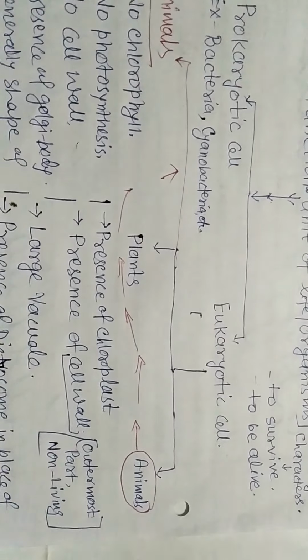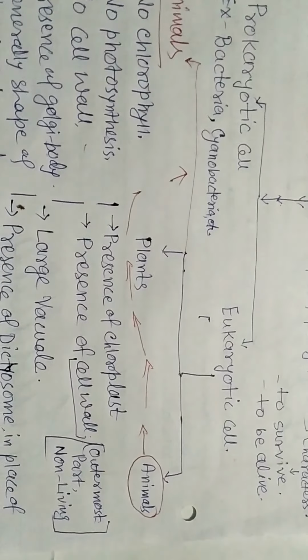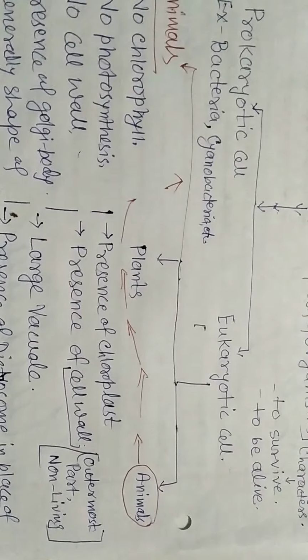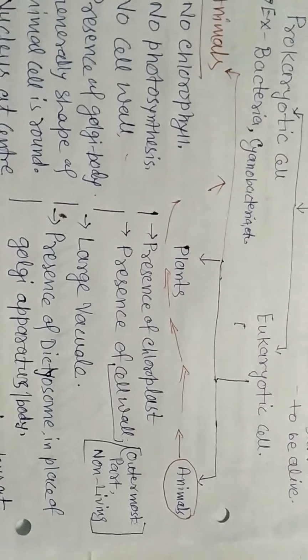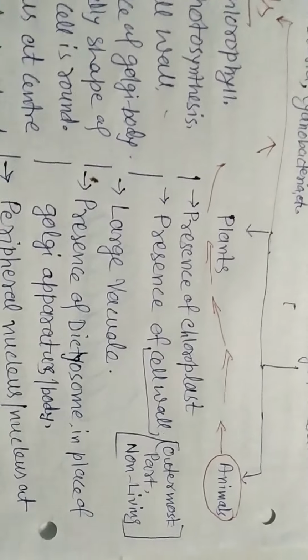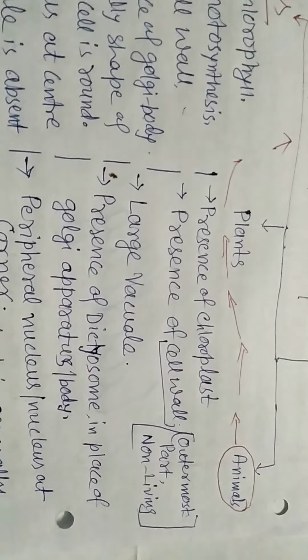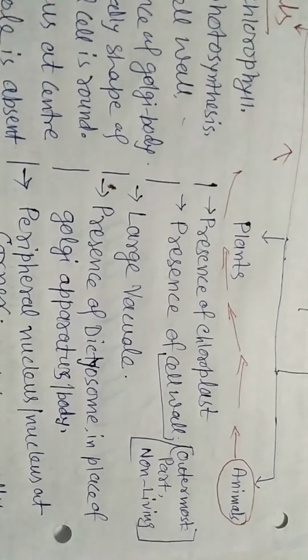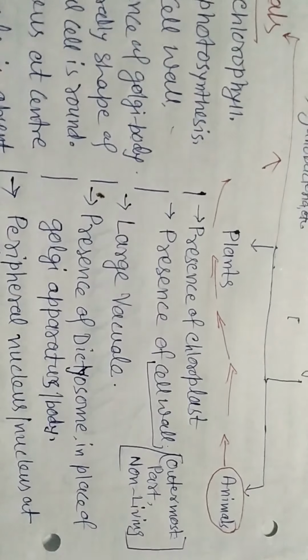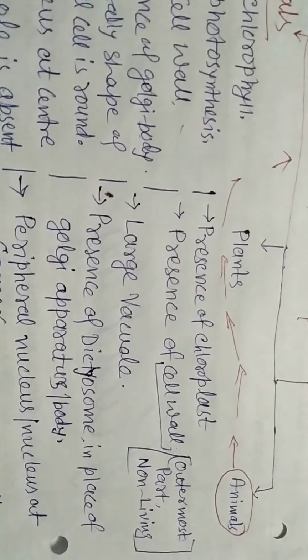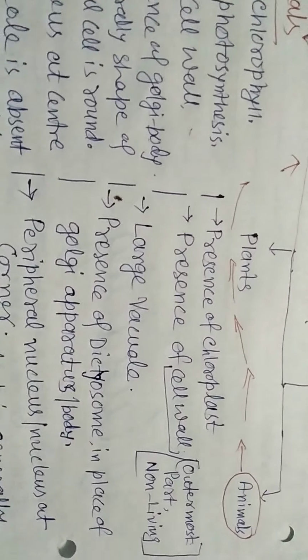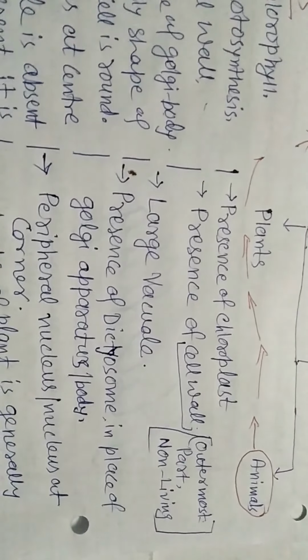Now we discuss animal cell and plant cell. We first take the plant cell. Features: presence of chloroplast, presence of cell wall, which is the outermost part of the plant cell, which is non-living.